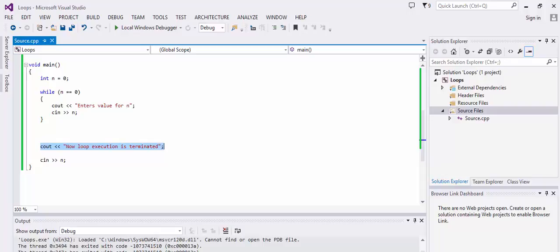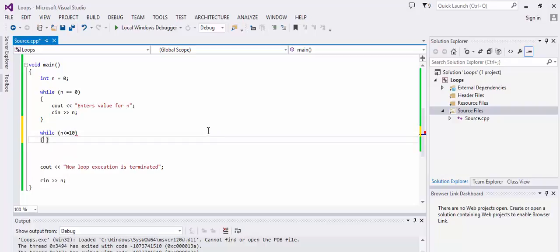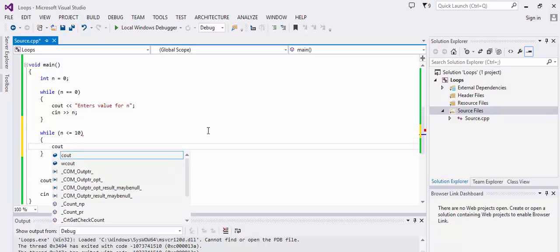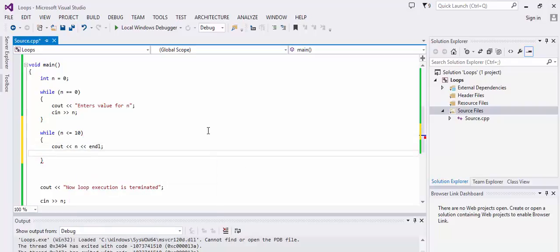Now let's take another example. Now we want to print out numbers until n is equal to 10. So we can say that while n is less than or equal to 10, we print out the value of n. Then we increment n, and you can add two operators here. Now until the value of n is less than or equal to 10, this while loop will continue to execute,